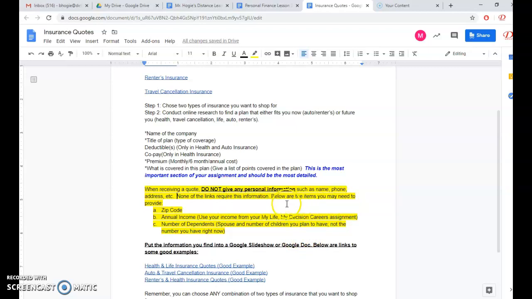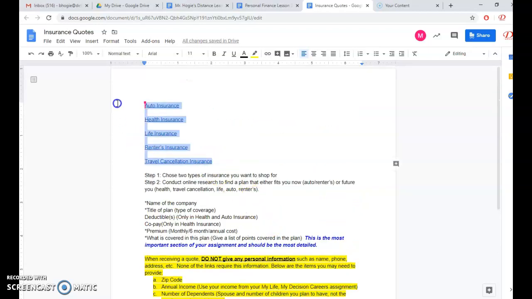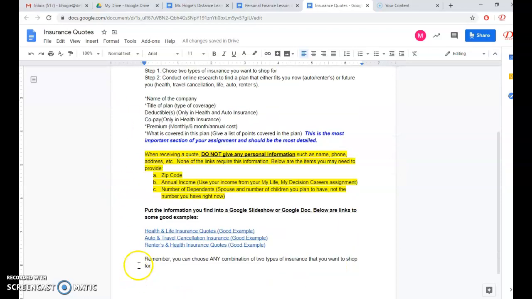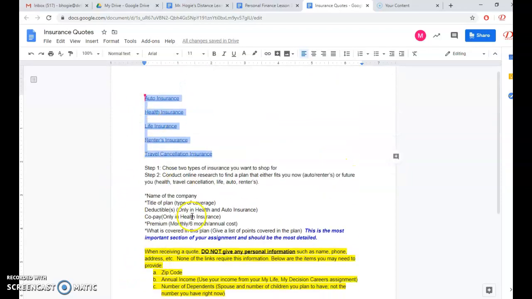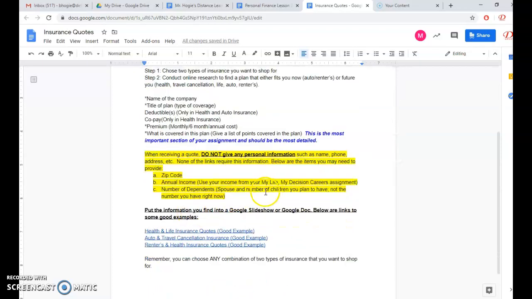None of the links require that information, so you don't have to put in your actual information. These links are sometimes working and sometimes not, so I wouldn't rely too heavily on those. I would go to Google and search something like life insurance quote or health insurance quote.